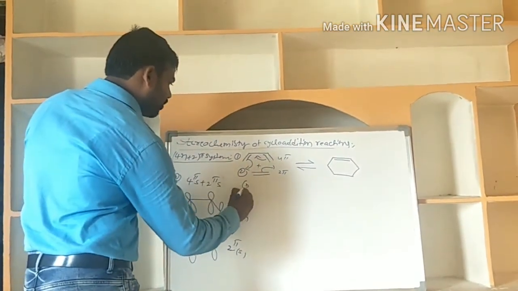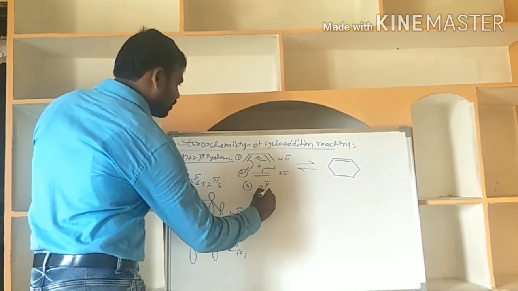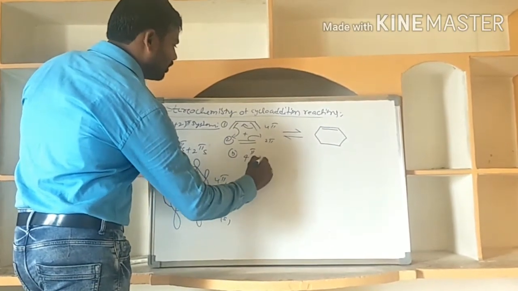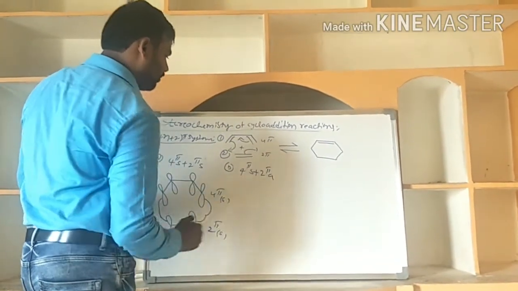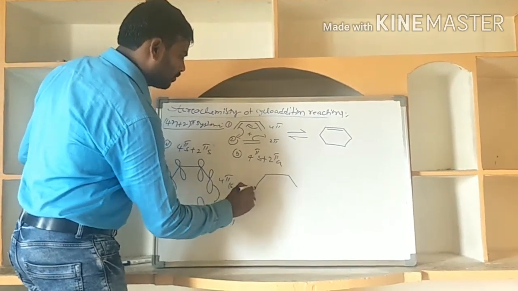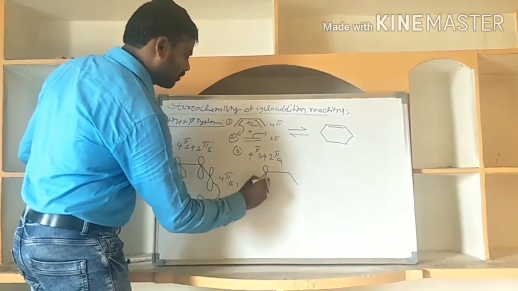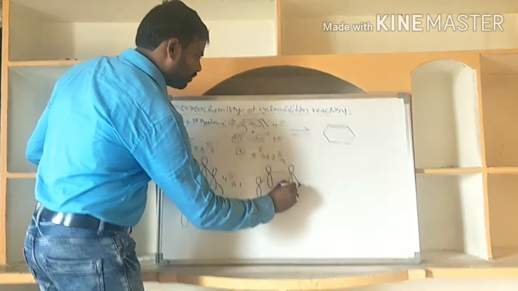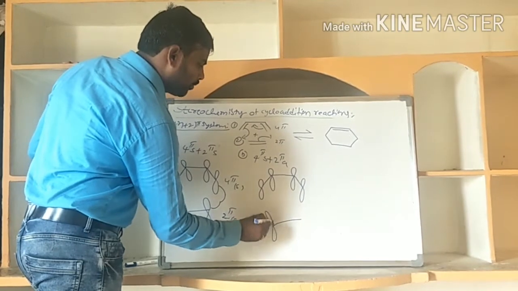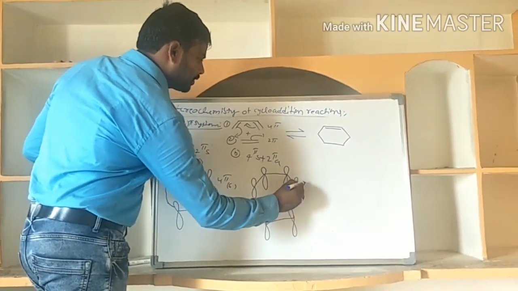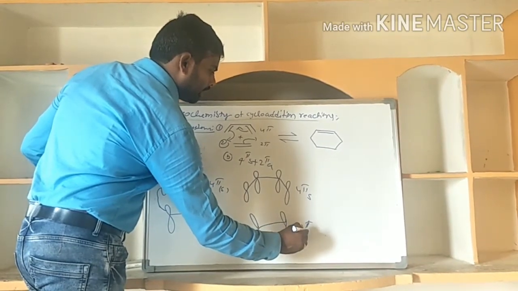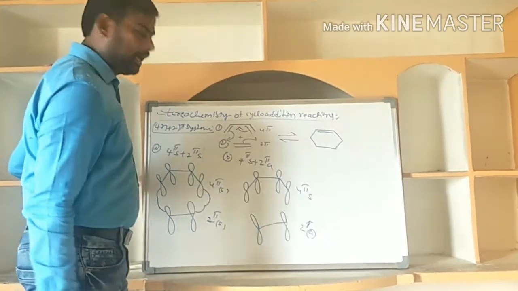Next, B: 4pi supra, then 2pi antara. This is the 4pi partner, this is the 2pi partner, this is 4pi supra, this is 2pi antara.